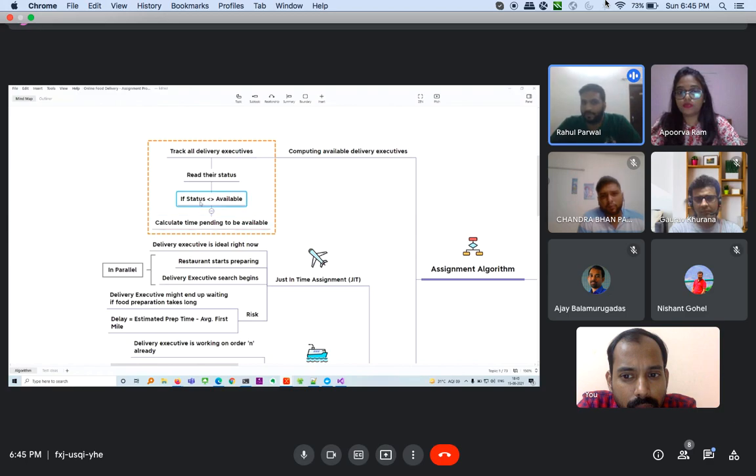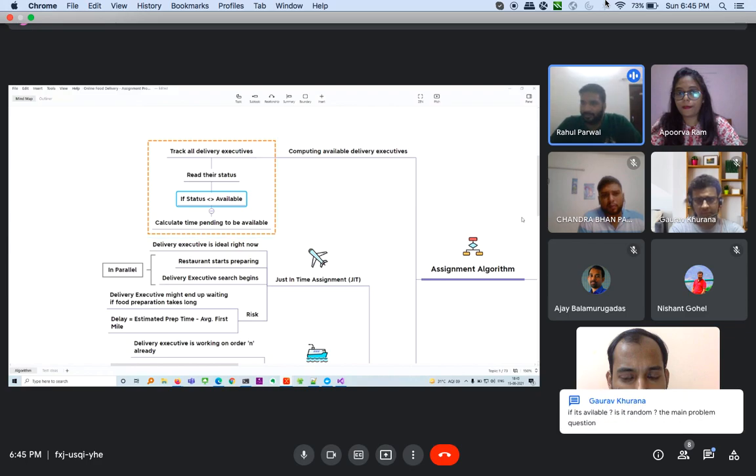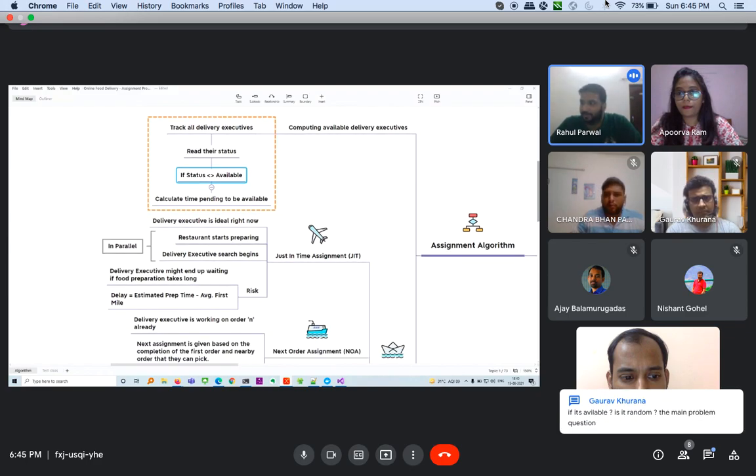And if not available, they calculate how much time the delivery executive will take to get free from the existing order which he is servicing right now. So these are two computations which work in the background whenever you open the app and the delivery team starts working.